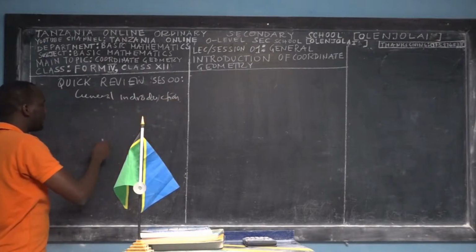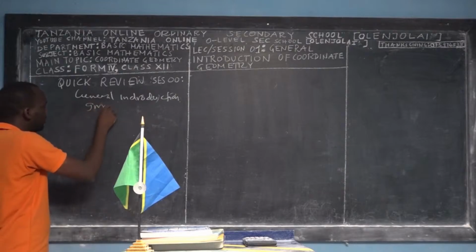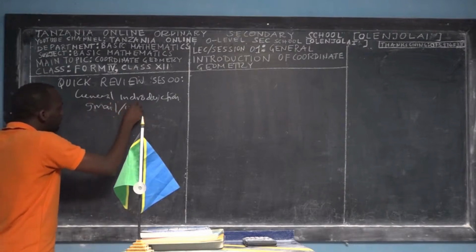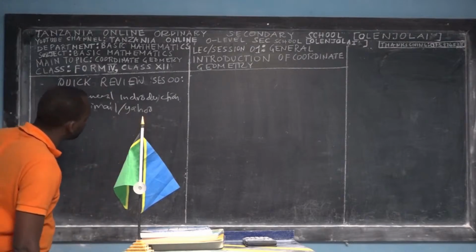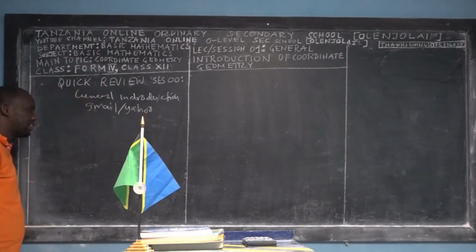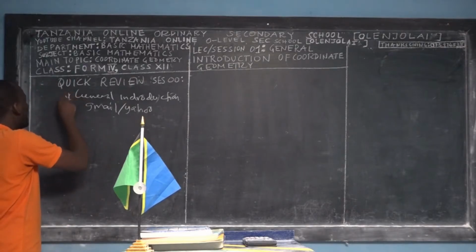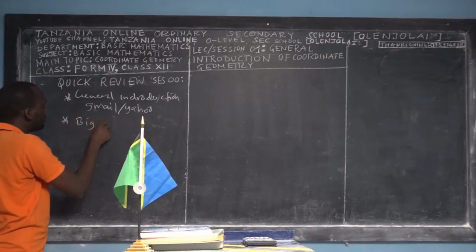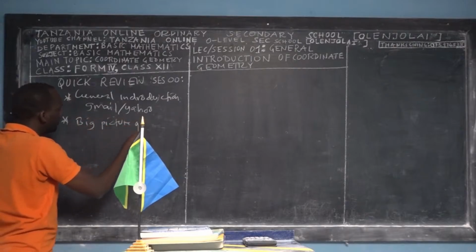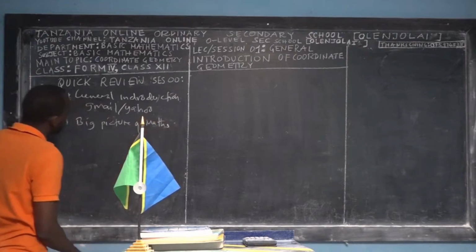So the ways of joining: first of all, you should have an email, either Gmail or Yahoo mail. It takes almost 3 minutes to create your own email, and it will be useful for you. Then I shared with you my big picture of Form 4 maths, the big picture in my mind about mathematics.